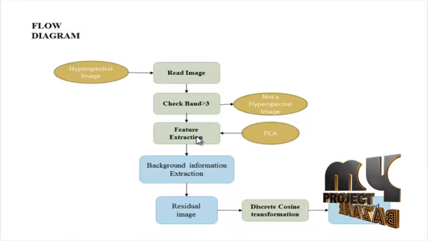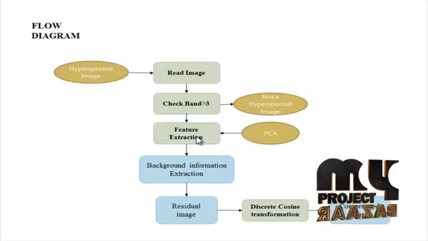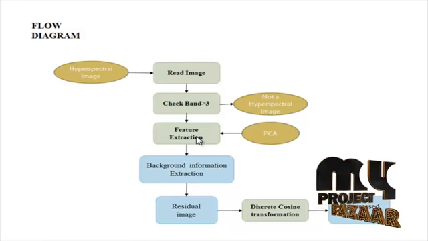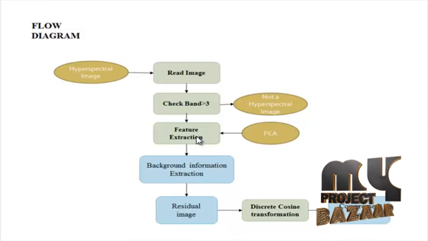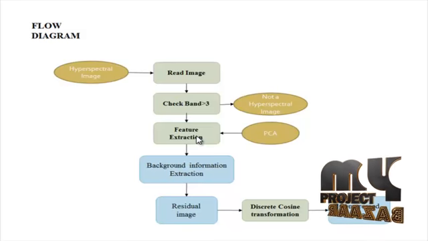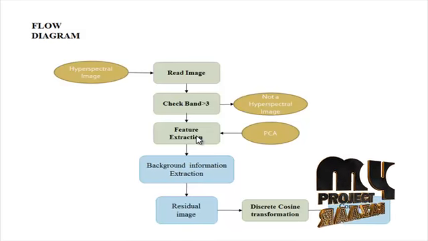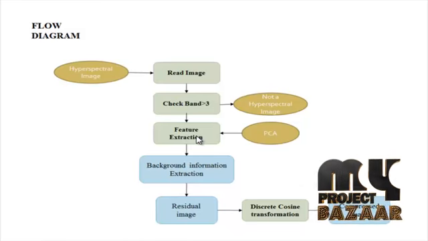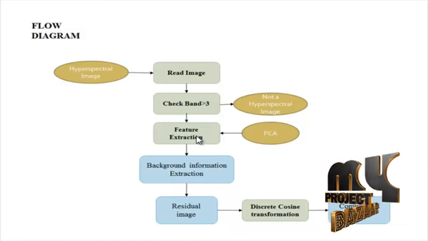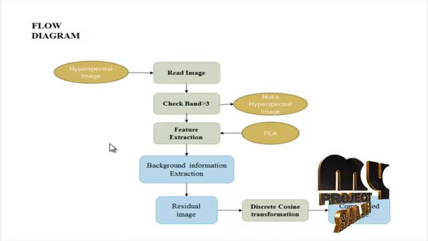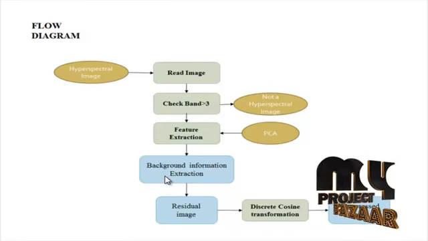PCA is the simplest of the eigenvector-based multivariate analyses. Often its operation can be thought of as revealing the internal structure of the data in a way that best explains the variance in the data. If a multivariate data set is visualized as a set of coordinates in a high-dimensional data space, PCA can supply the user with a lower-dimensional picture, a projection or shadow of this object when viewed from its most informative viewpoint. This is done by using only the first few principal components so that the dimensionality of the transformed data is reduced. PCA is closely related to factor analysis.